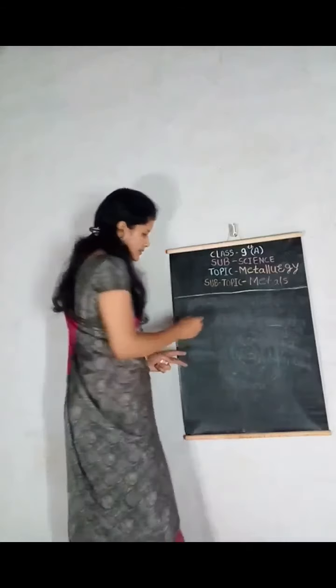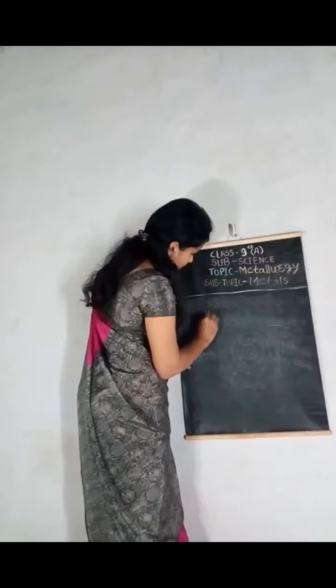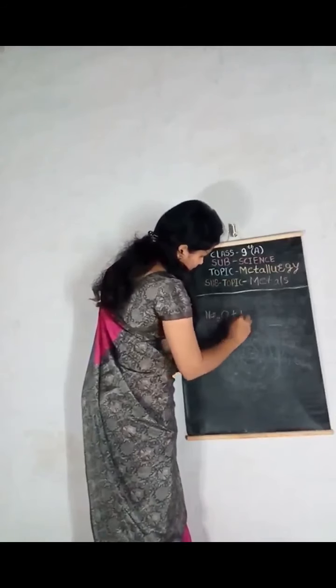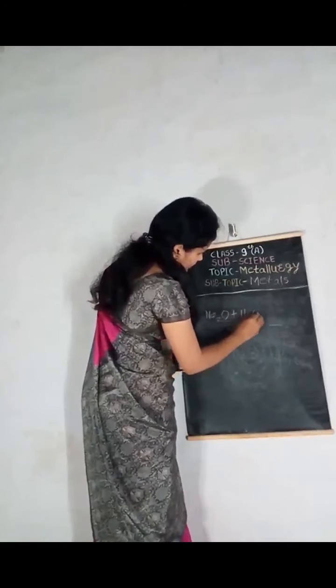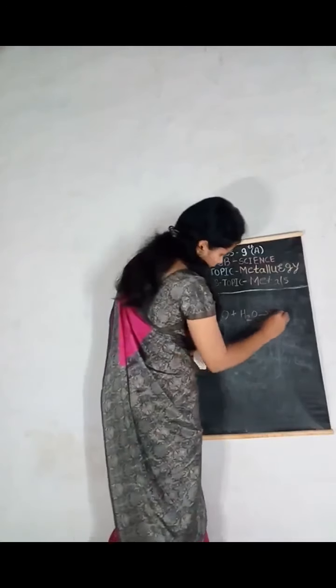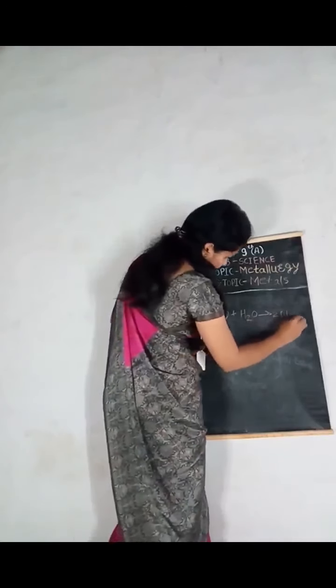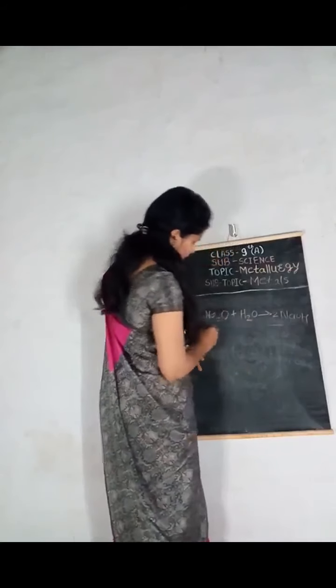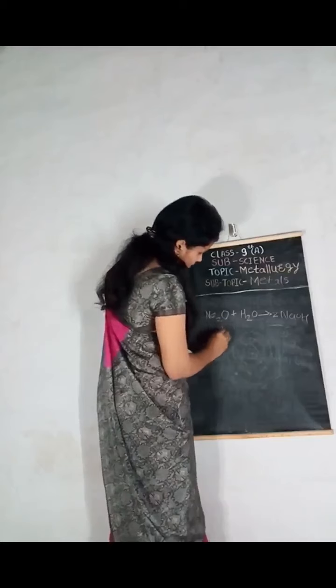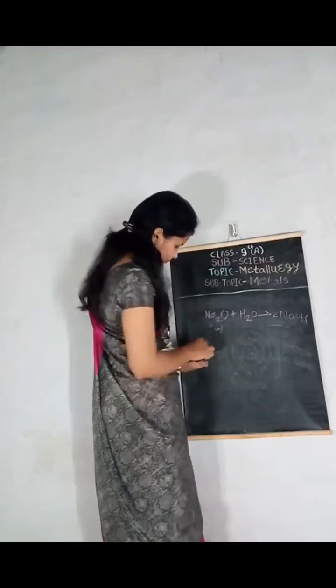Like if sodium oxide is kept in water, it forms alkali, that is 2NaOH, sodium hydroxide. This is also a balanced reaction.